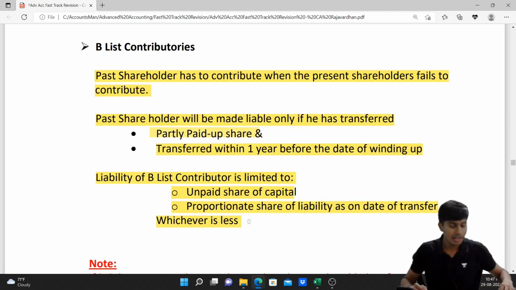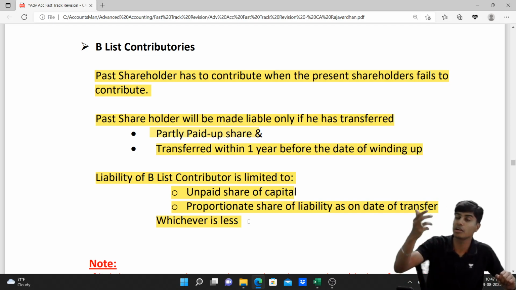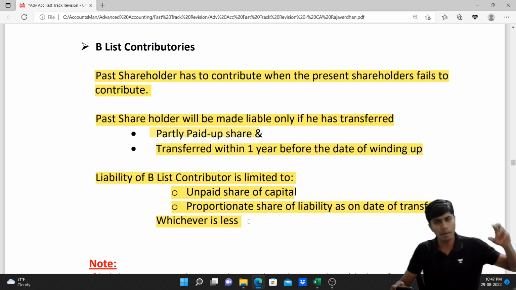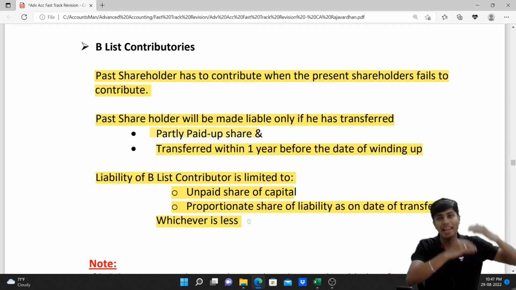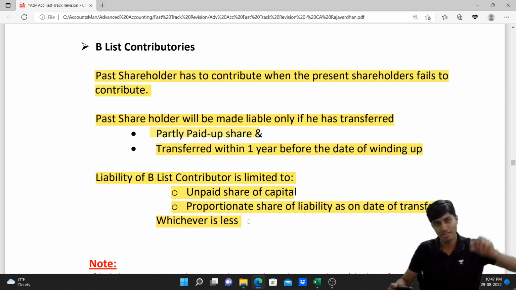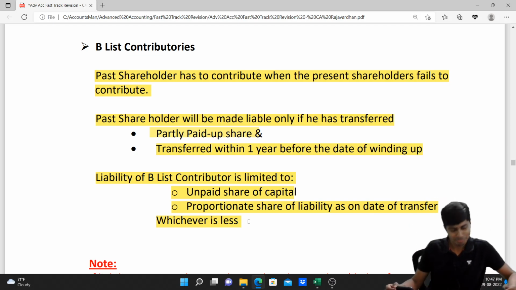Let me repeat, in the computation of B-list contributories, the kind of question that comes in our examination, we'll have several dates of transfers and we'll have several B-list contributors. When we compute that proportionate liability to each of the B-list contributors over several dates of transfer, we need to decumulate the liability. It would be cumulative. We need to decumulate and then share it to the contributors. That's the point. But before you share it to the contributors, check if he is a B-list contributor.